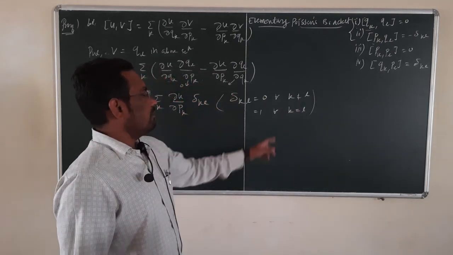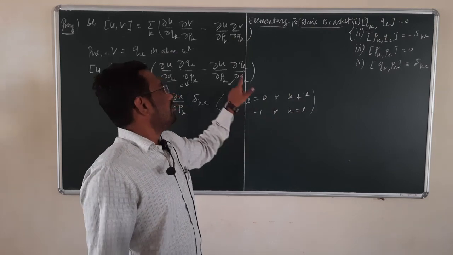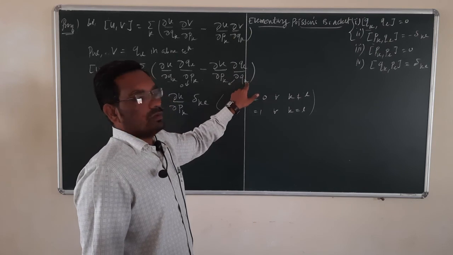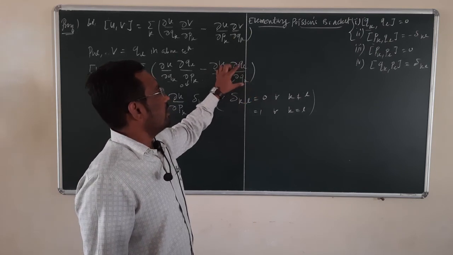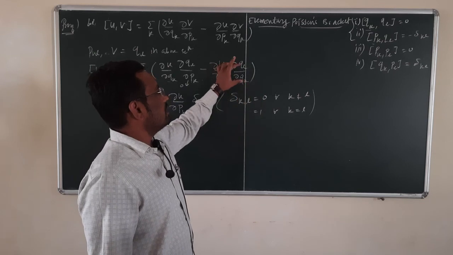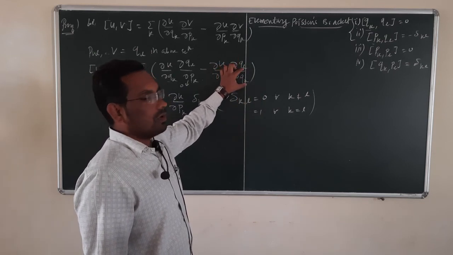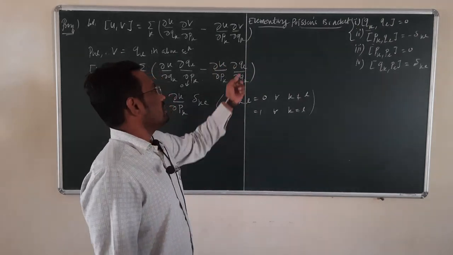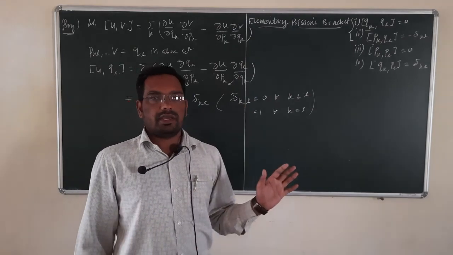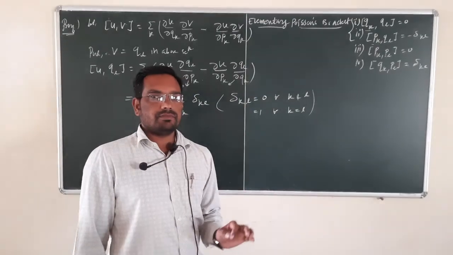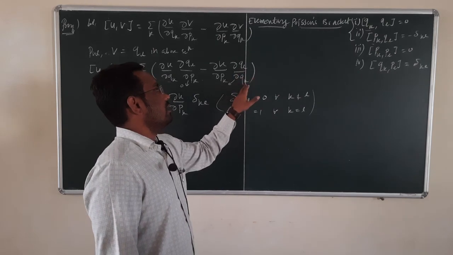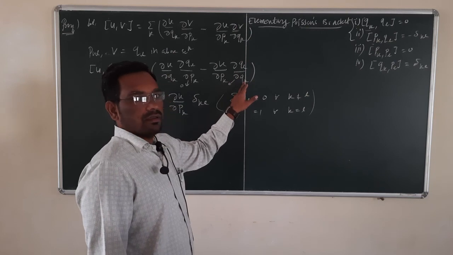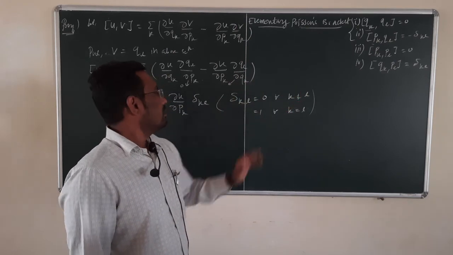See, if you put K is equal to L, it means we are taking the derivative of the same terms, Qk with respect to Qk. If K is equal to L, then this derivative is 1, and if K and L are not equal, then this derivative becomes 0. Why? Because take certain generalized terms: if Qk is r and Ql is theta, then taking the derivative of r with respect to theta is 0. Okay.